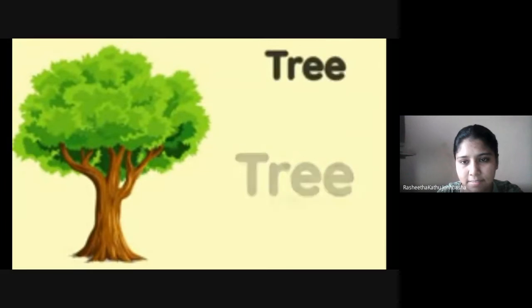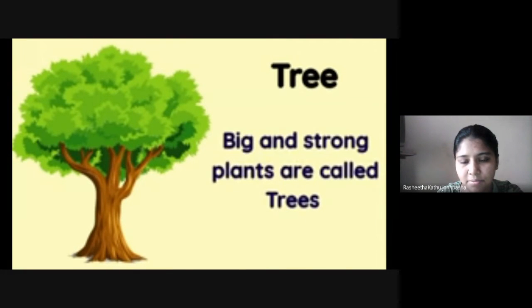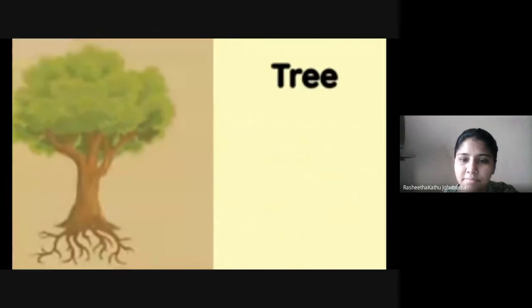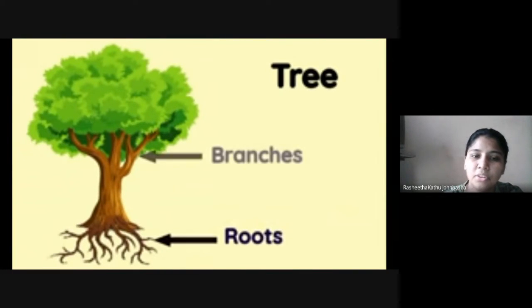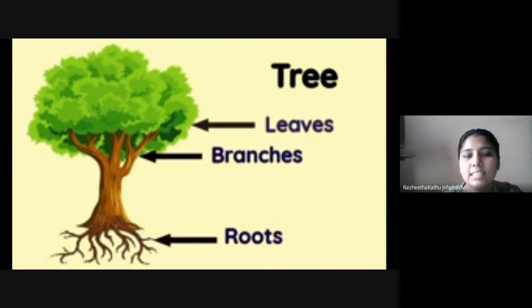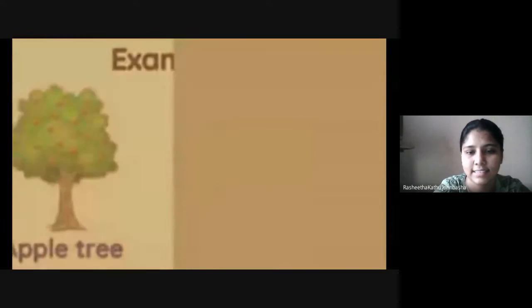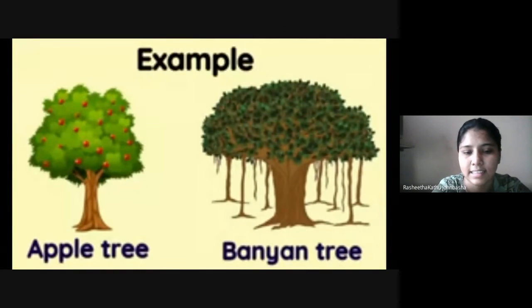Trees. Big and strong plants are called trees. Trees are the largest and oldest living things on earth. They have roots, branches, leaves, and a hard woody stem called trunk, such as apple tree and banyan tree.